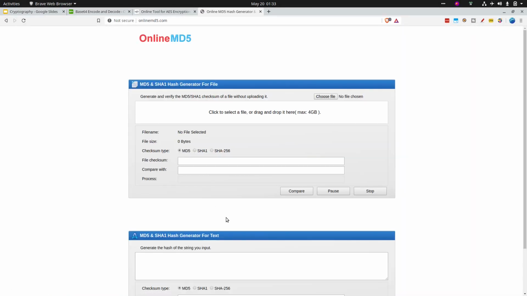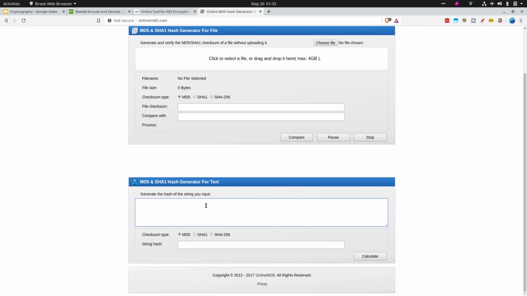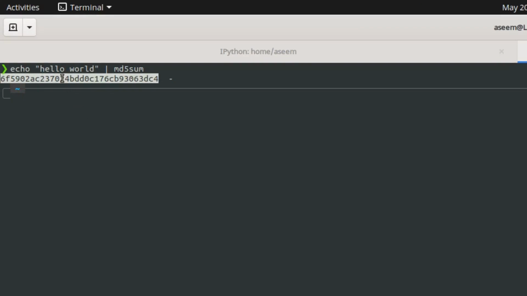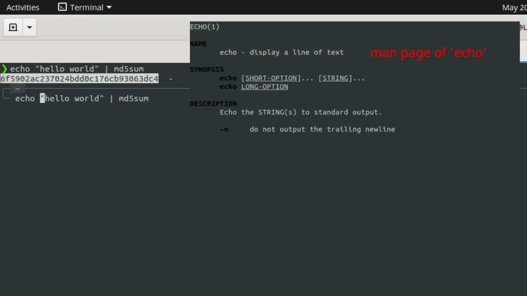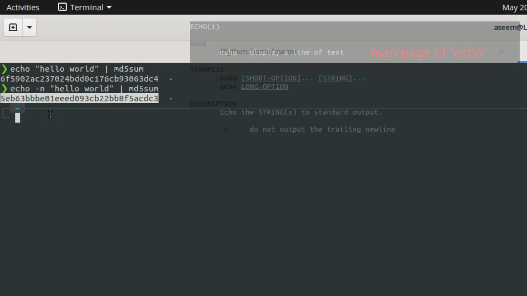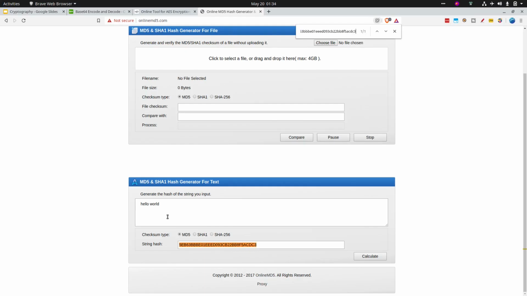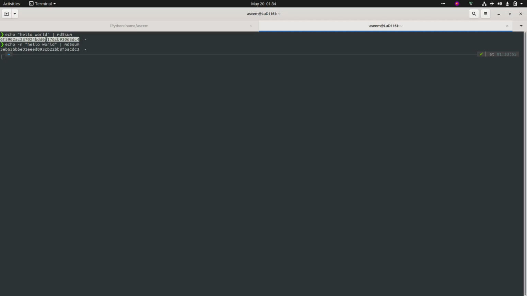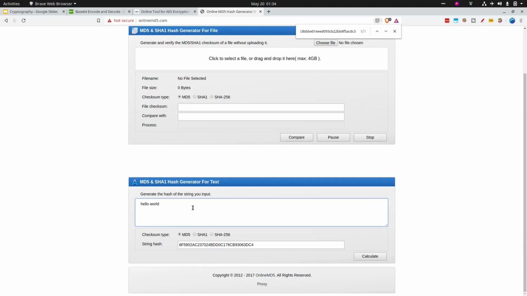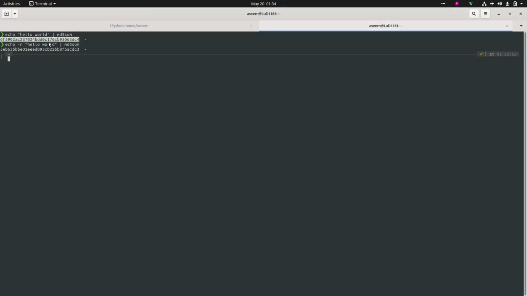Even if you change a single bit of it, you cannot recreate the same hash. Hello world. You would see that the hash is different, right? It's because there is a new line character added to it. So if I do echo hyphen n and remove the new line character, and then compare this, it's the same hash. Or if you want me to produce this same hash, you would have to add a new line here. If you now copy this and compare it with here, you would see the same hash.